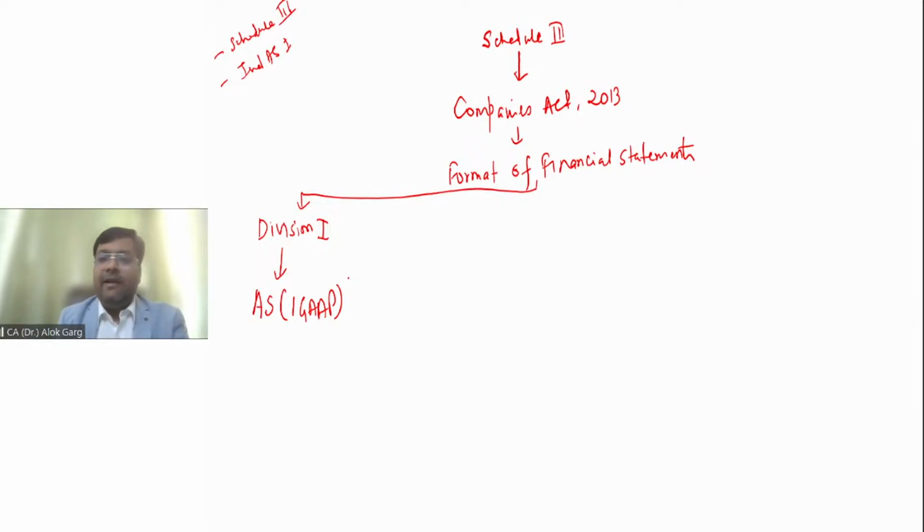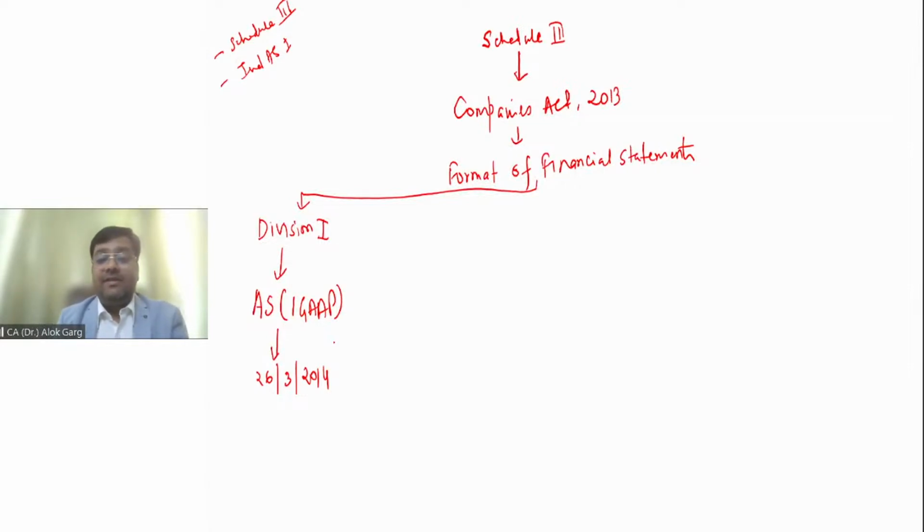So friends, Division 1 is applicable for the companies which are preparing their financial statements under accounting standards, right? Division 1 was notified on 26 March 2014, right? Your Companies Act 2013 was notified and applicable with effect from 1st April, which year? 1st April 2014 or 1st April 2013? Yeah. So this Division 1 is applicable from 26 March 2014, right?